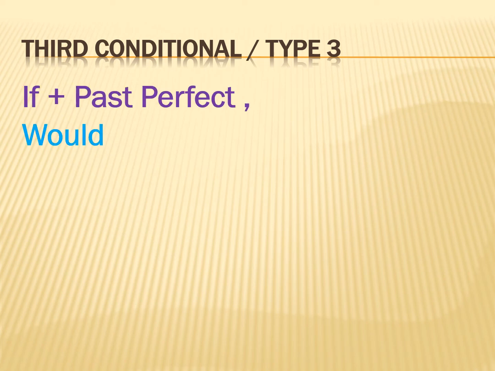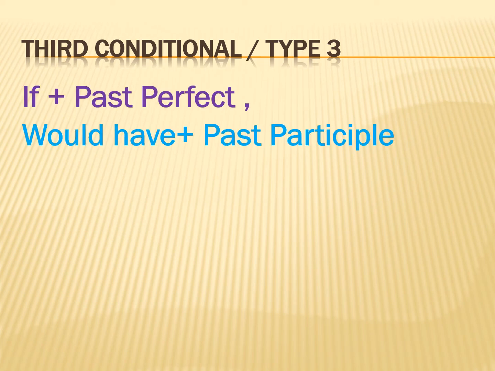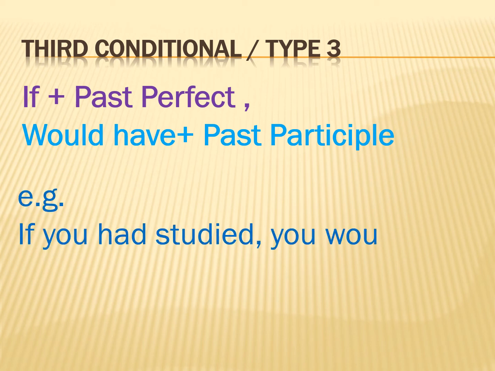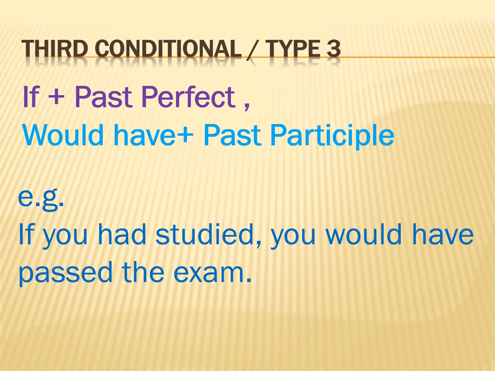Third conditional, or type 3. Structure: if plus past perfect in the subordinate clause and would have plus past participle in the main clause. Example, if you had studied, you would have passed the exam. Look at the example again. The words had studied in the subordinate clause are past perfect tense, and we use would plus have plus past participle of the verb in the main clause.